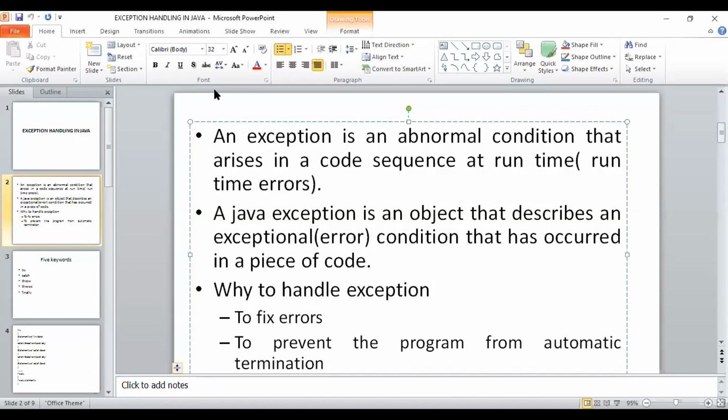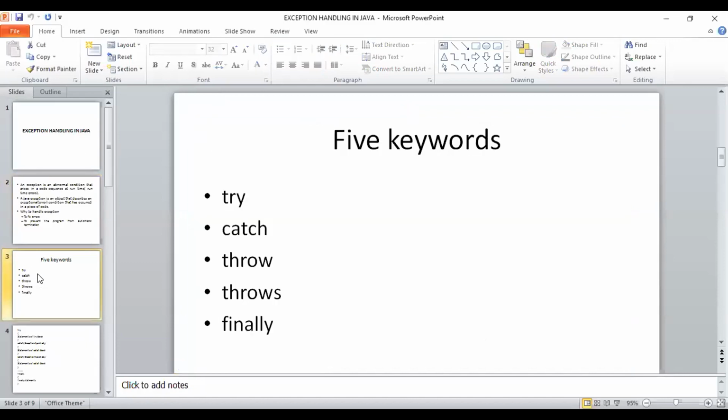Okay. Now, how to handle the exception? The user can handle the exception using five keywords. It is a very, very important topic. The five keywords of exception handling are try, catch, throw, throws, and finally. Now we'll see them one by one.